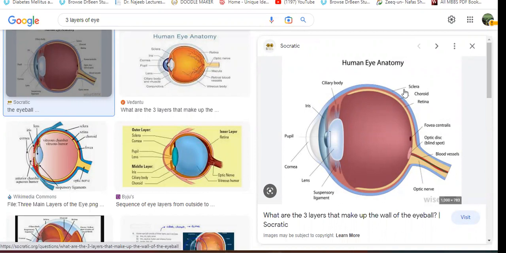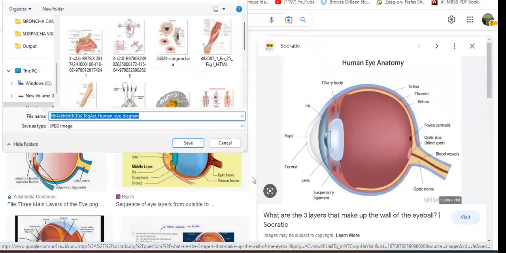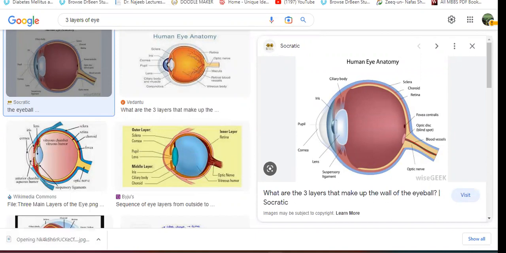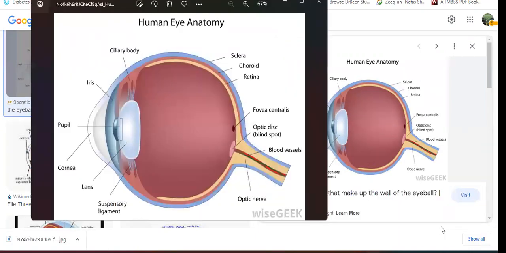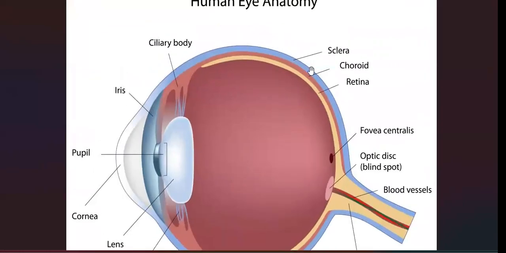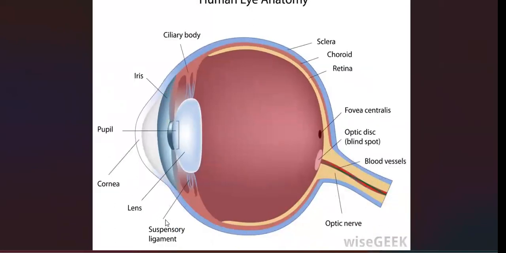You can see that the bluish color is the sclera, covering the whole eyeball from here to here. Next is the choroid. The light pink color is the choroid, and this is your retina. The retina is also covering.